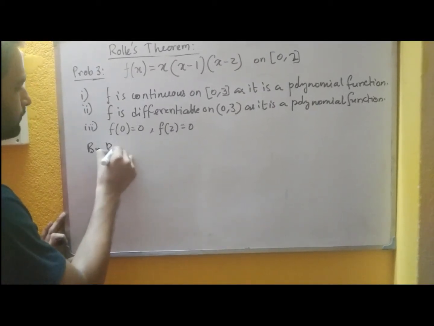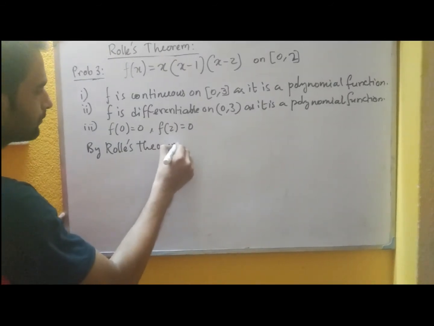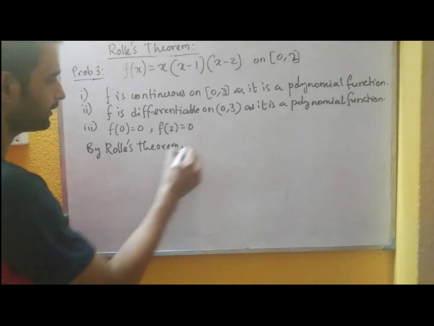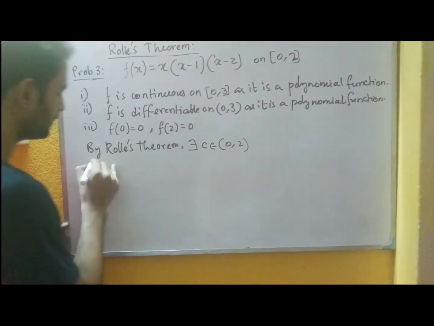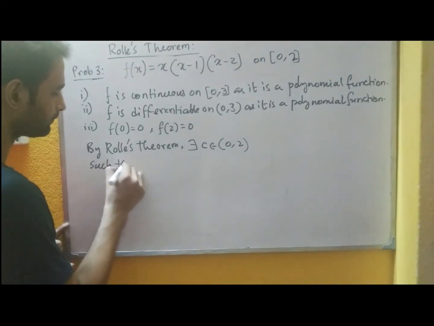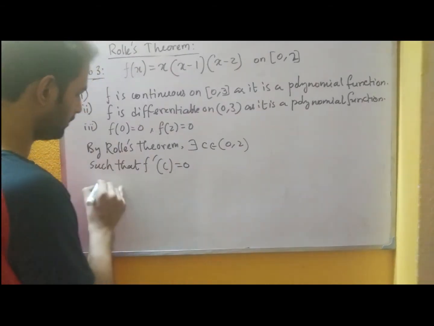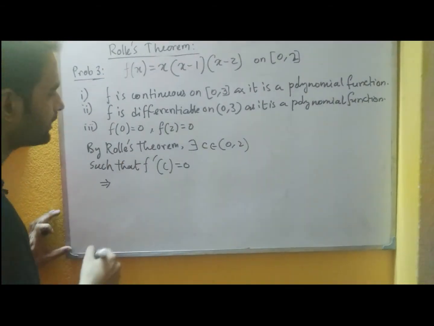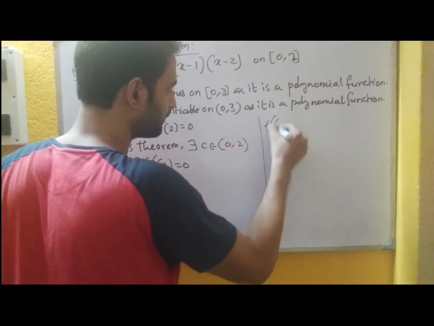So by Rolle's theorem, we can say that there exists c within the open interval 0 2 such that f dash c becomes 0. Now let us find f dash c. So just do f dash x separately here.